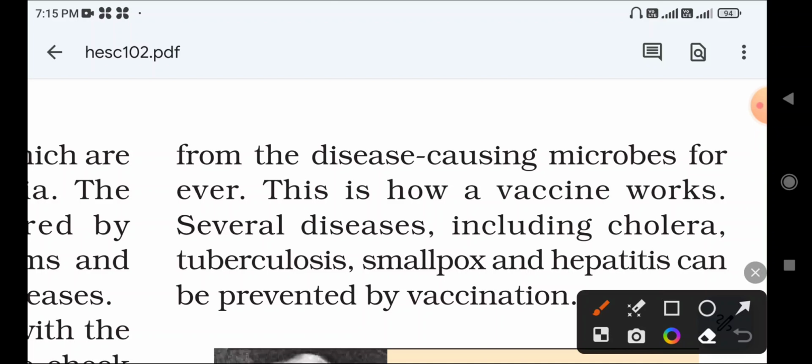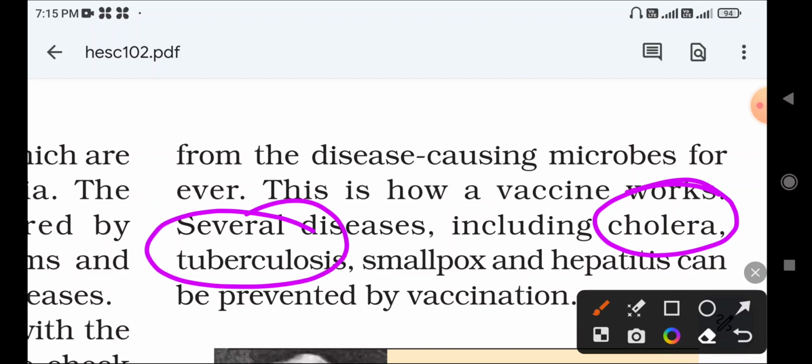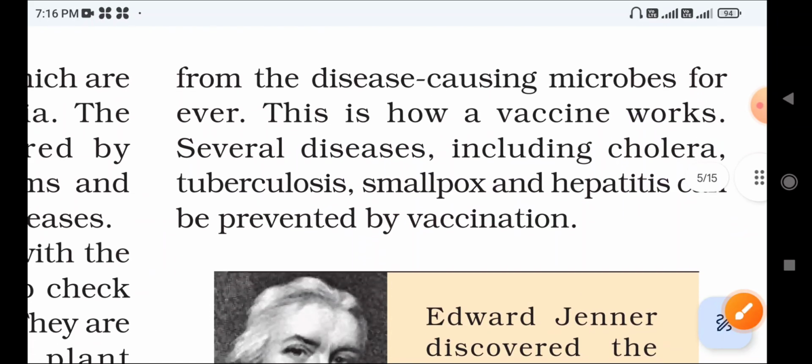They kill the microorganisms and will not cause harm to the body. So which diseases does a vaccine prevent? Cholera, tuberculosis and smallpox are prevented by vaccinations.